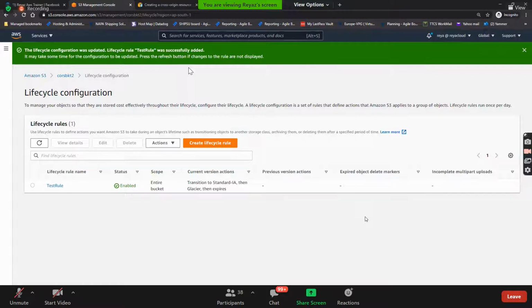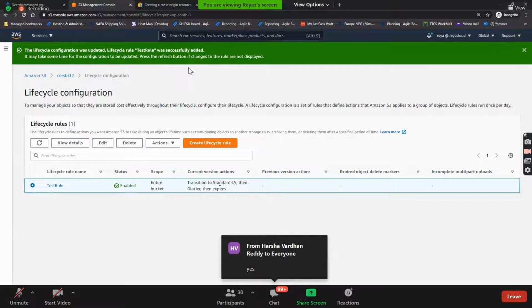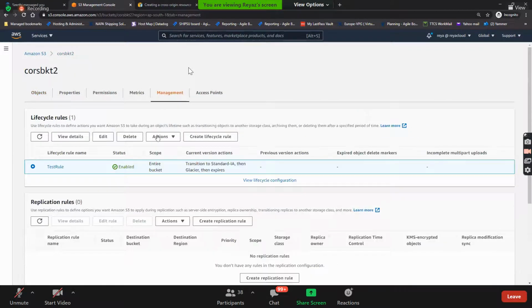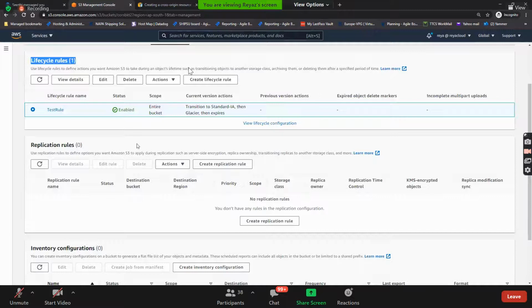So the rule, anytime, you can go and edit it, you can delete it, or you can disable the rule also. Guys, do you understand how to create lifecycle configuration rules? Excellent. Great. So this is how you create these lifecycle rules, right?